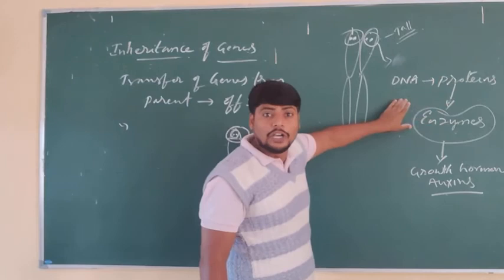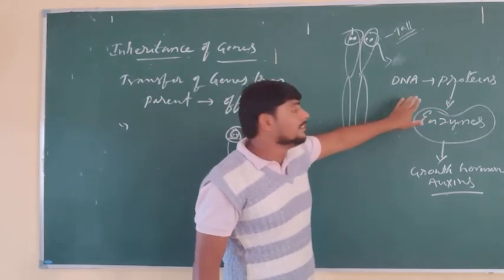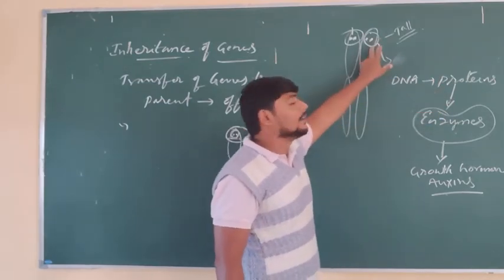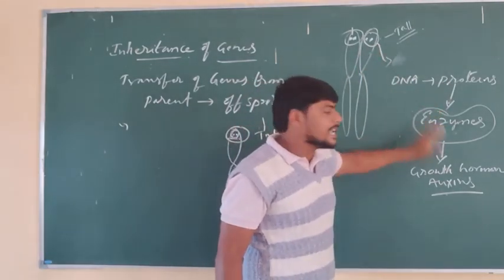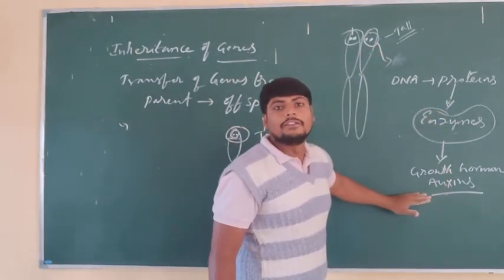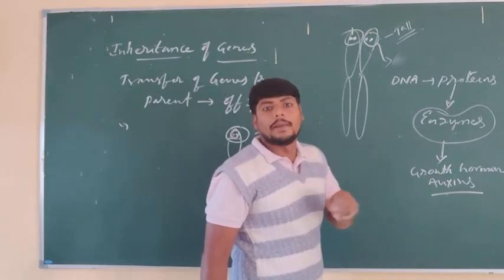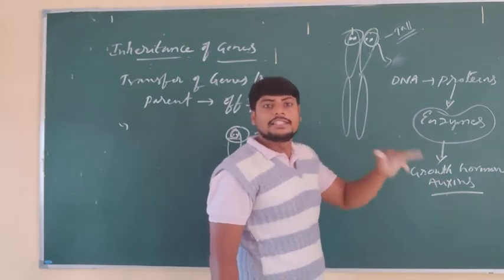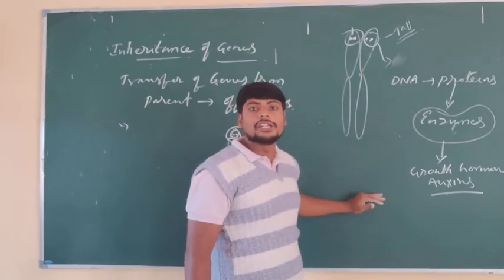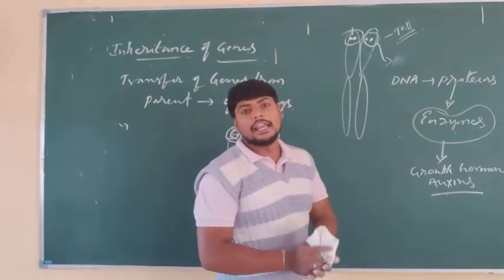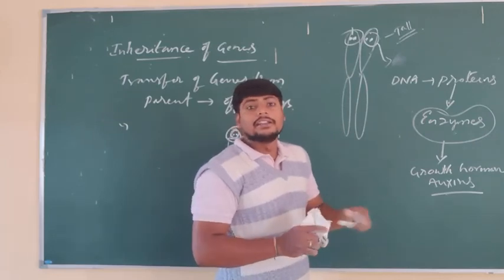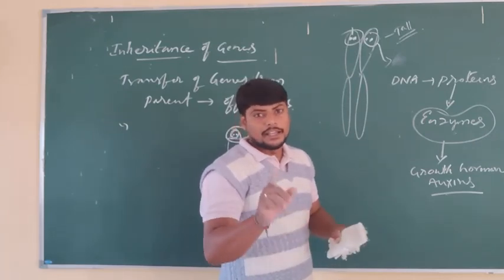These proteins are produced by the DNA, and they help in the growth of the plant's height. If these proteins are not synthesized, the plant will be short or dwarf. That is how the functioning of the gene helps in the expression of characters. This is the inheritance and functioning of genes.